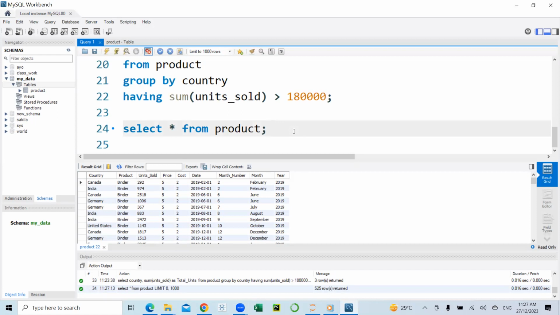The next clause or statement we'll be looking at is the update statement. The update statement is used to modify existing records in a table. For example, on our product table, we have the cost of binder. That's the product binder. The cost is set at, let's say, $2. If, for example, we want to update the cost from $2 to $3, we would have to use the update statement. So let's see how that is done.